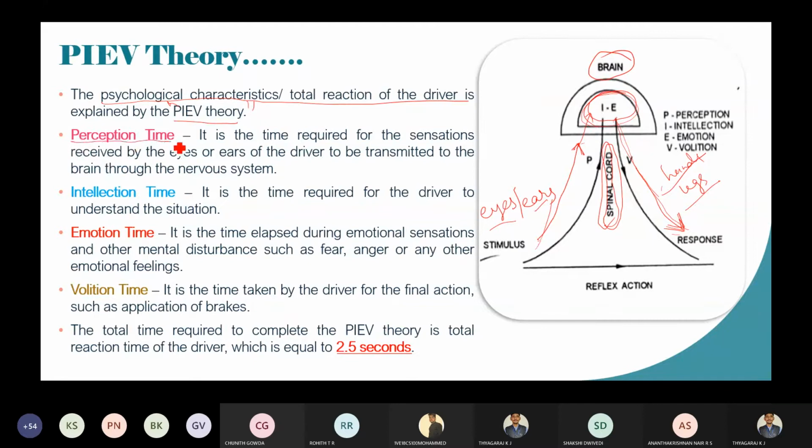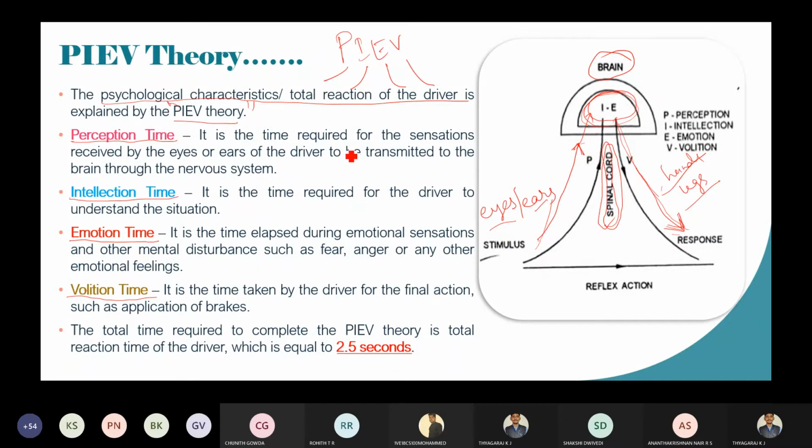P means perception time, I means intellection time, E means emotion time, V means volition time. What is the full form? Perception, intellection, emotion, and volition. These are the four terms they have taken: perception time, intellection time, emotion time, and volition time. Now we will see what is this perception time.